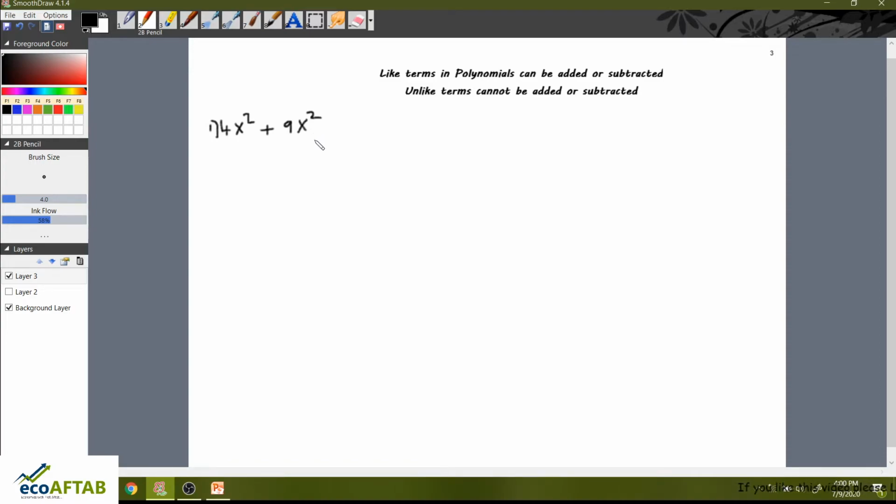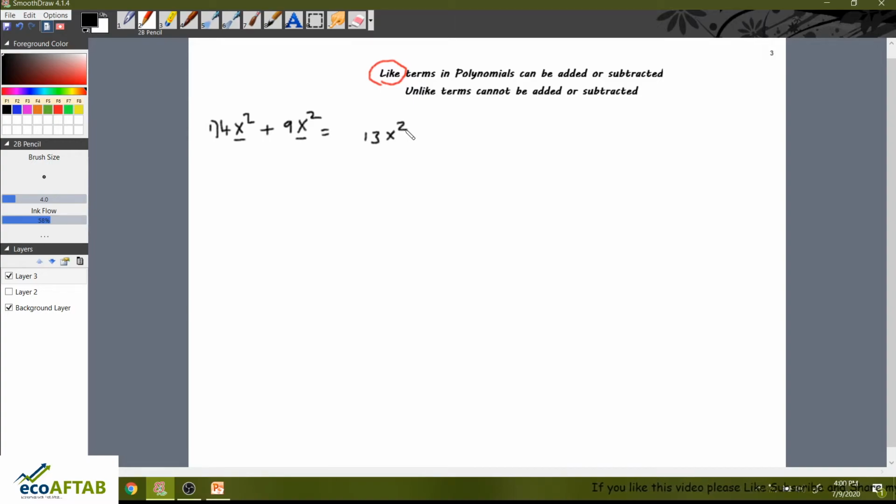Yes, because here you can see there is x square and x square. These form our like terms. So here friends, 4 plus 9 is equal to 13x square. So this is the answer when we have polynomials.